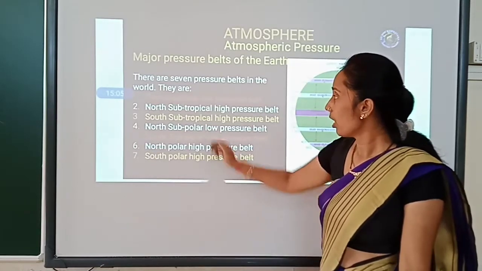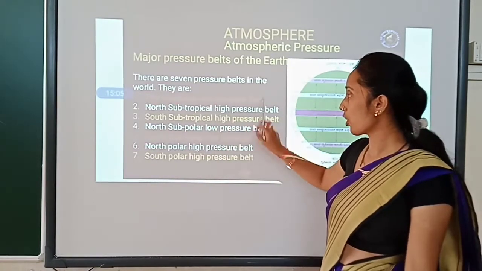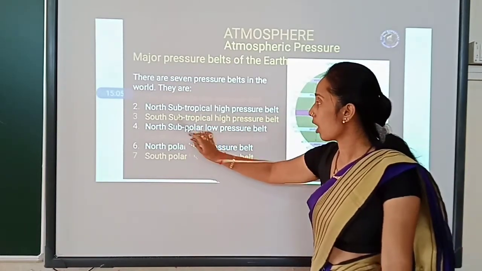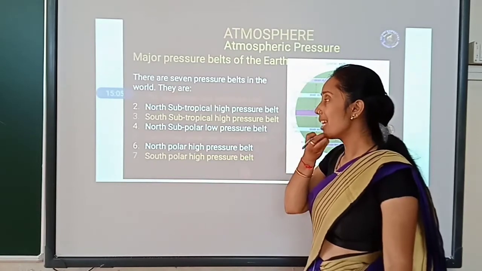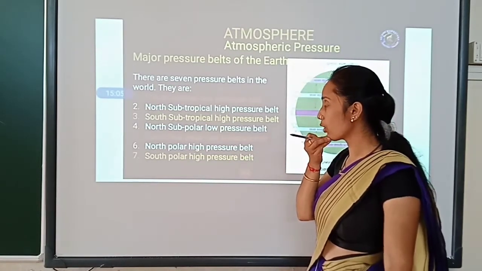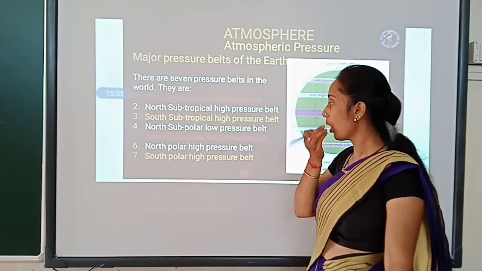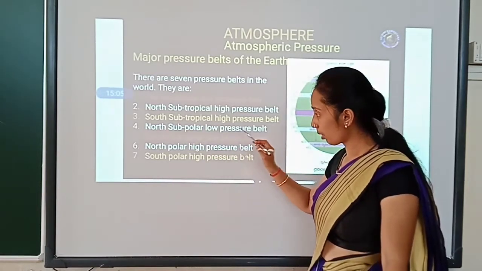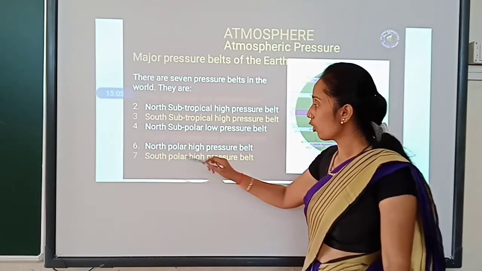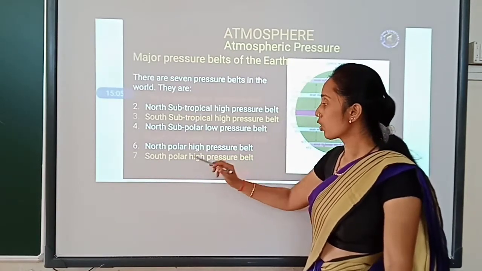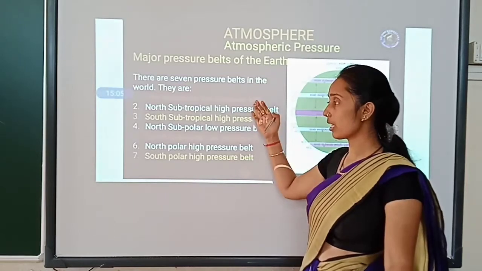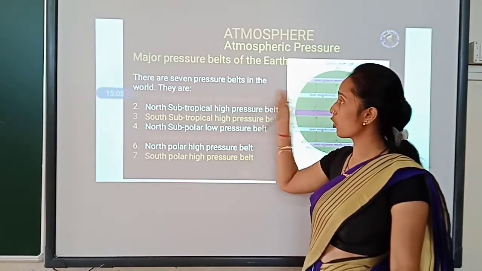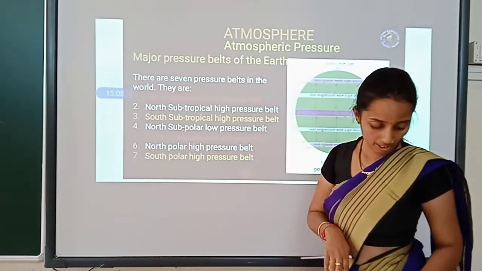They are the equatorial low pressure belt, the north subtropical high pressure belt, the south subtropical high pressure belt, the north subpolar low pressure belt, the south subpolar low pressure belt, the north polar high pressure belt, and the south polar high pressure belt. These are the 7 divisions on the earth as per the division of atmospheric pressure.